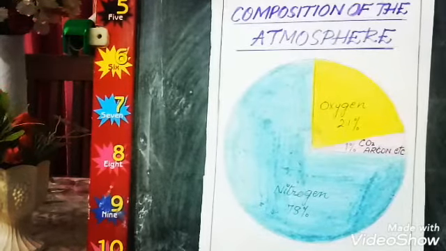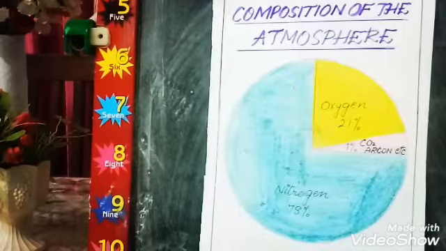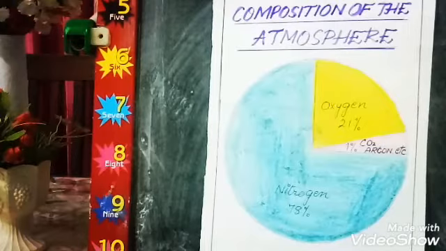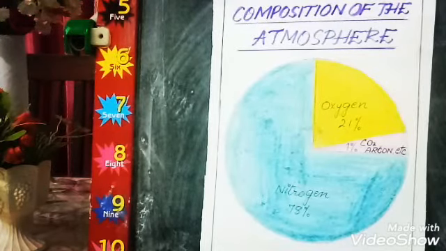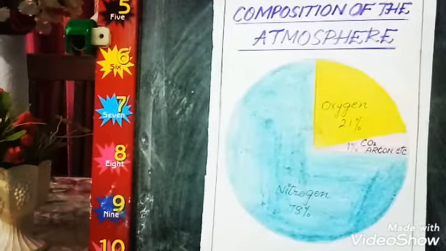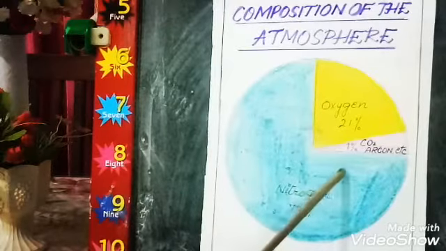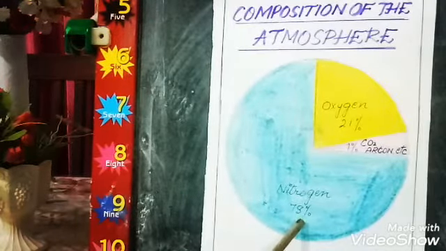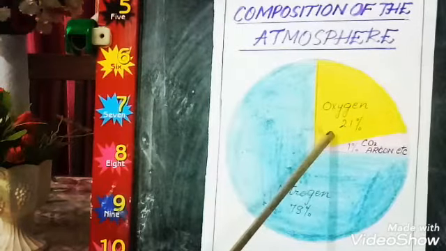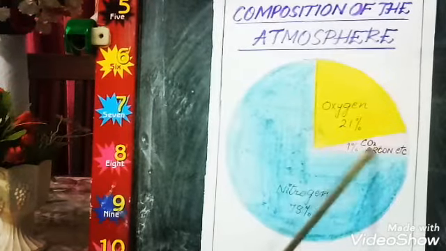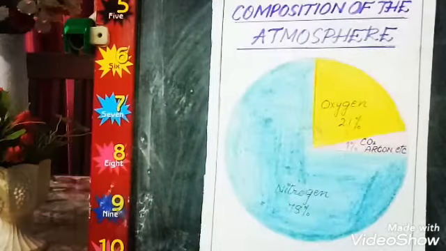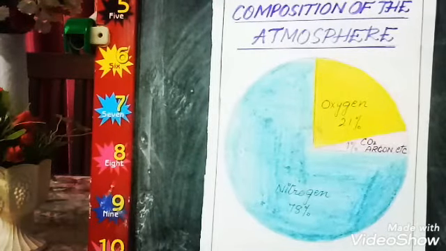Dust particles are also a constituent of air. They help in bringing rainfall, because when water vapors become heavy after cooling, they collect on dust particles. This is the earth, and this is the nitrogen. Nitrogen is found at 78%, oxygen at 21%, and other gases, like carbon dioxide, helium and argon, are only 1%.